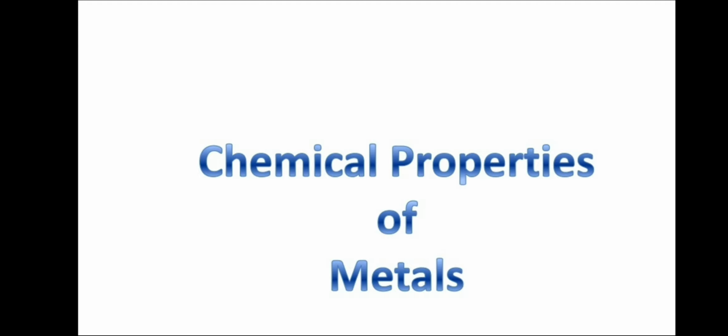These less reactive and more reactive metals are arranged in a table known as the reactivity series. What is the reactivity series? The metals arranged in increasing or decreasing order of their reactivity is called the reactivity series.